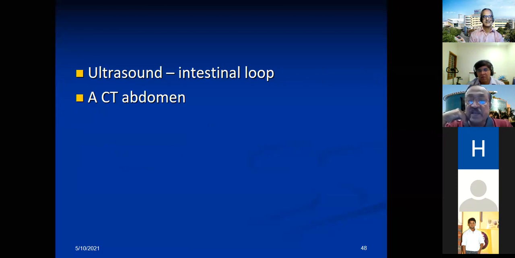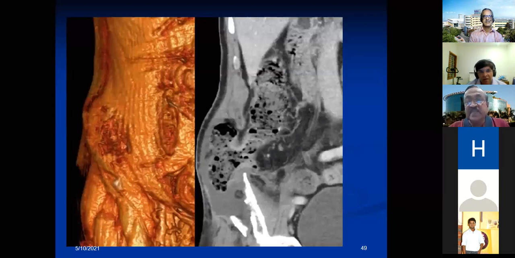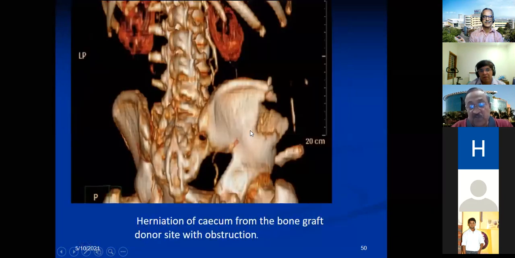So we asked for an ultrasound. They said intestinal loop, and a CT was asked. So look at this carefully. This is the area, and you can see this is actually a round structure, and it has gone here like that. Air-filled pockets are there. You can see, this is the bone, the iliac crest. That you can see the defect. How much defect is there? Large defect.